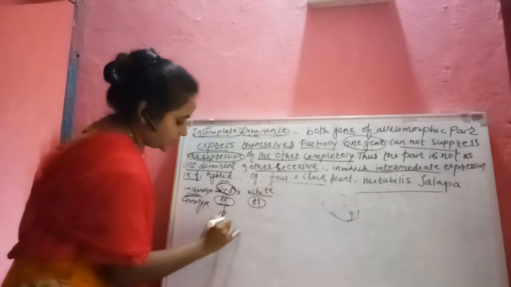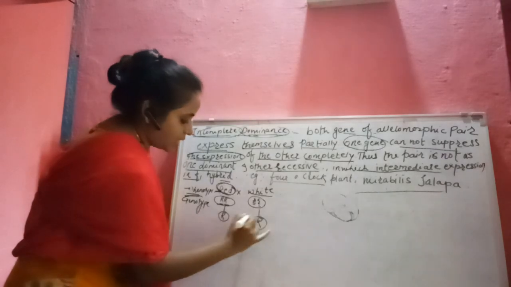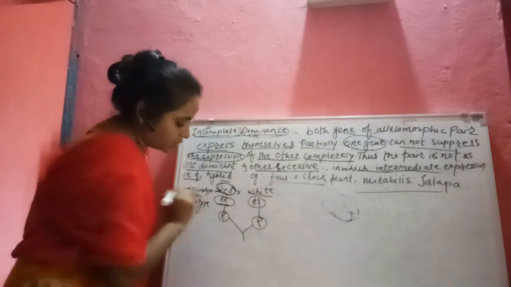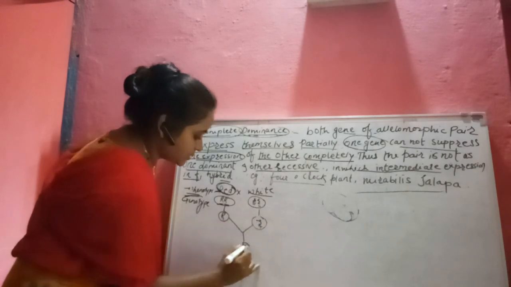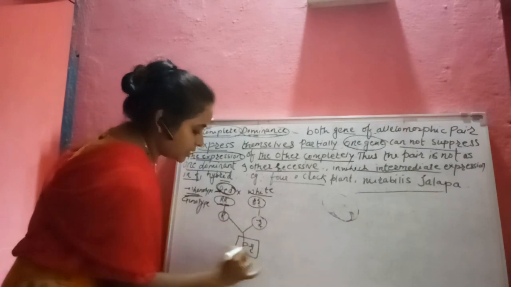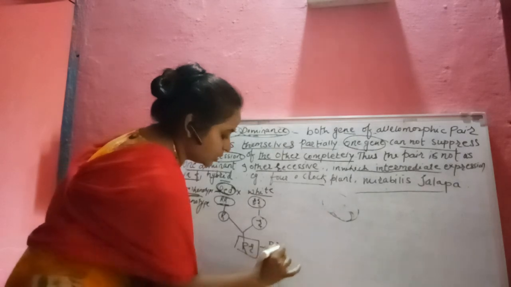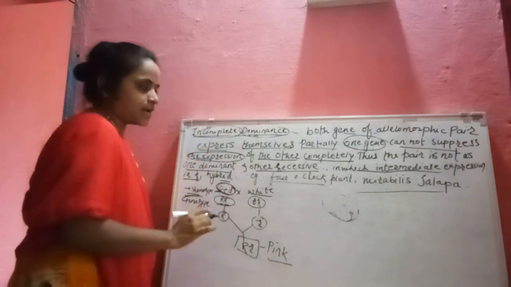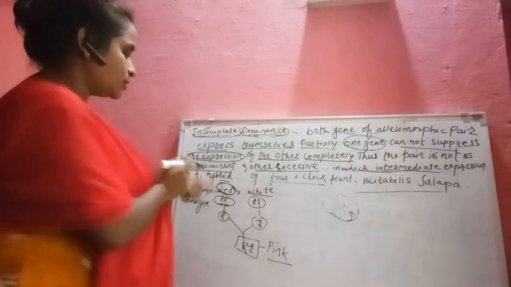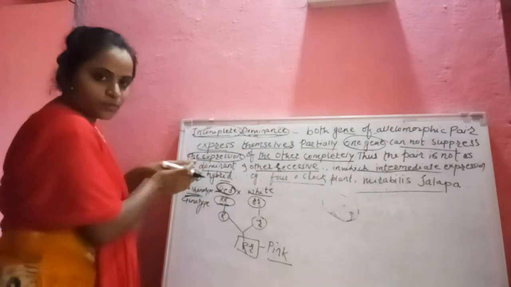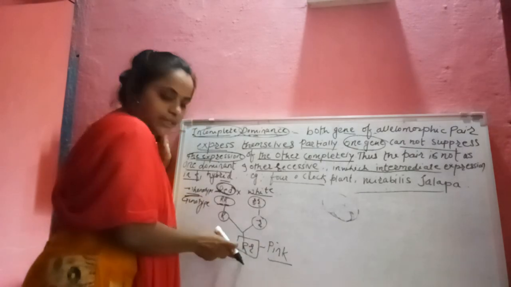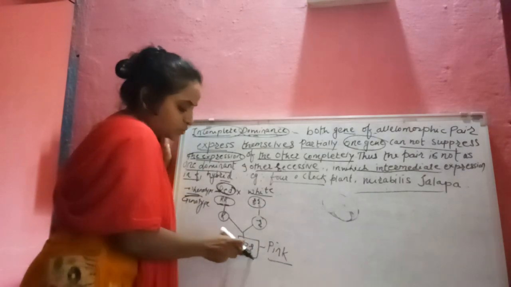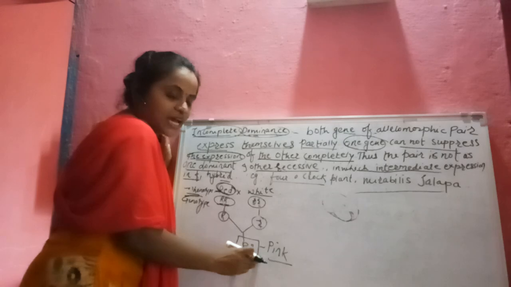The gametes are capital R and small r, and when they cross each other it forms capital R small r, which is responsible for the pink color. In incomplete dominance it does not depend on the parental alleles. It forms the intermediate, capital R small r.